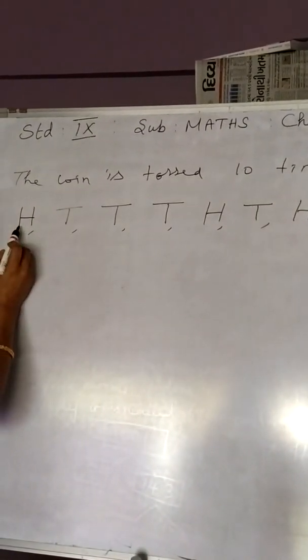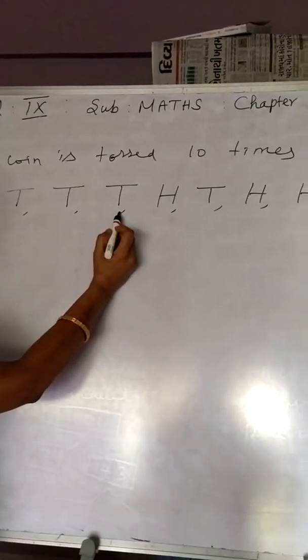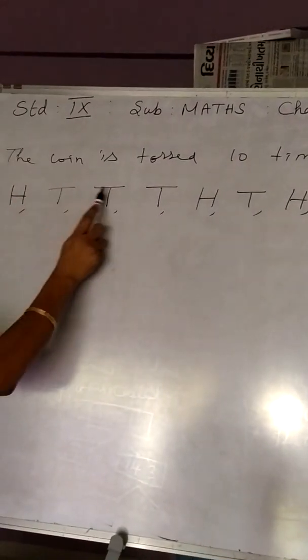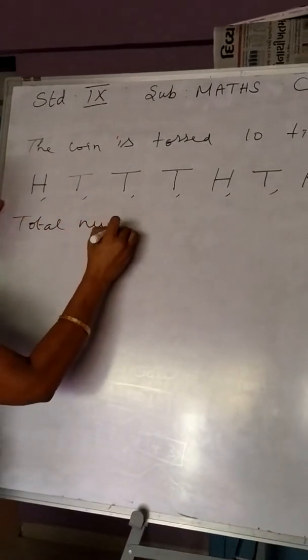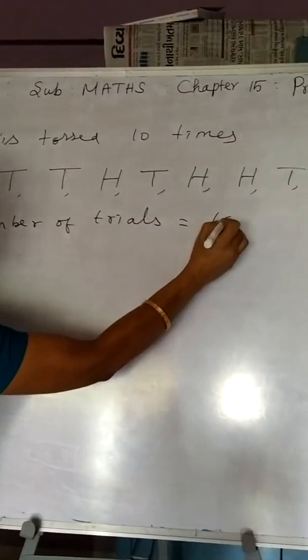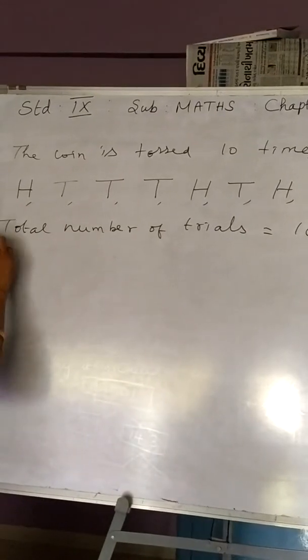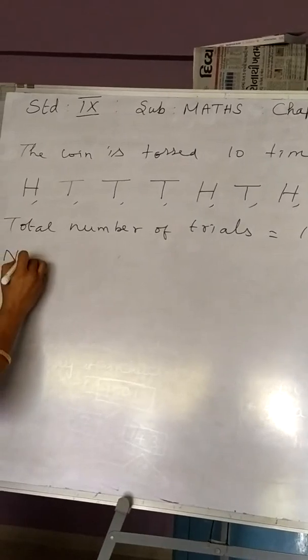So first time I got a head, and next 3 times consecutively I got tails, then head, tail, head, and last tail, tail. So the total number of times I have tossed the coin is 10. What is the total number of trials? Total number of trials is equal to 10, right? Here we can find the number of heads appeared and the number of tails appeared. That also I write down.